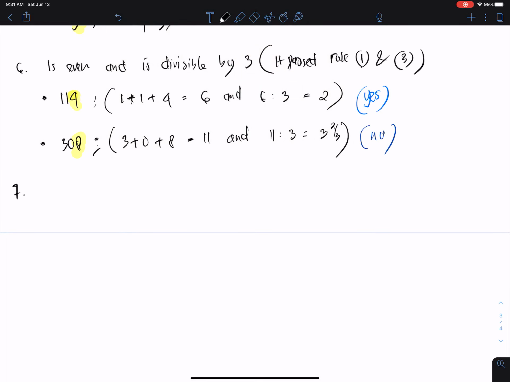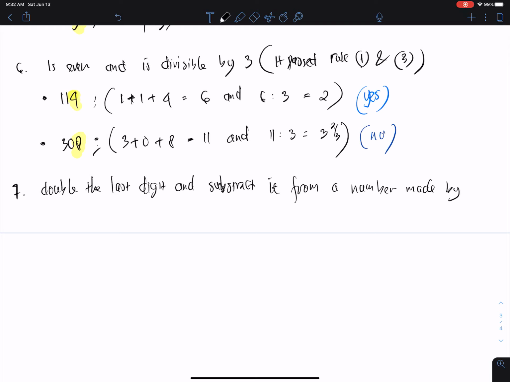The next one, another rule is double the last digit and subtract it from a number made by the other digits. So the result must be divisible by 7.